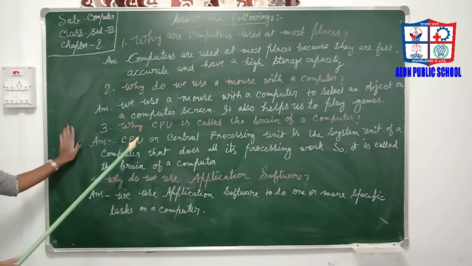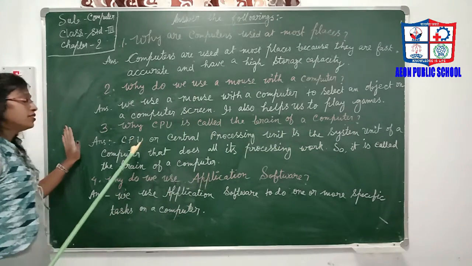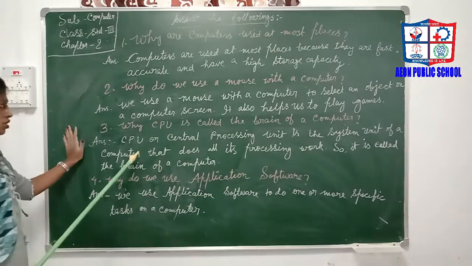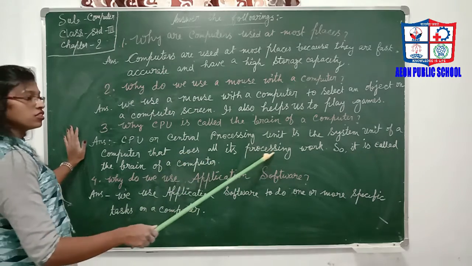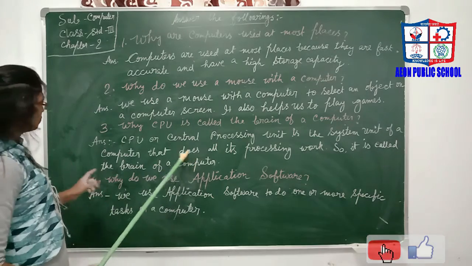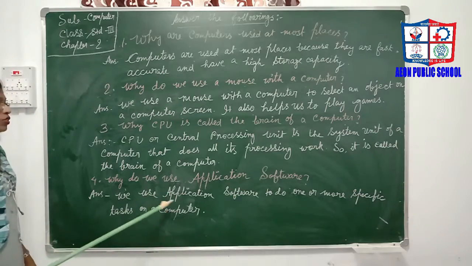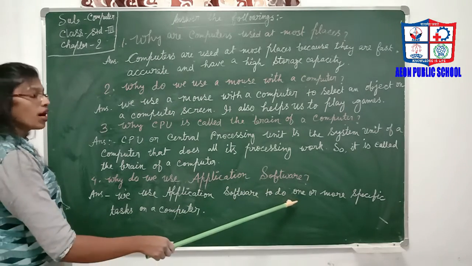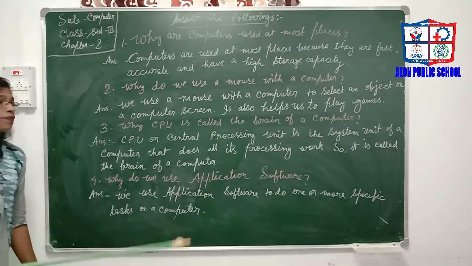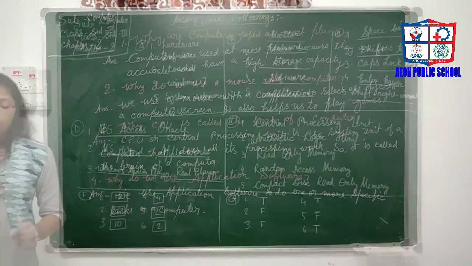Why is the CPU called the brain of a computer? CPU, or Central Processing Unit, is the system unit of a computer that does all its processing work. So it is called the brain of a computer. Number 4 is, why do we use application software? We use application software to do one or more specific tasks on a computer. Copy the answers to your classwork notebook.